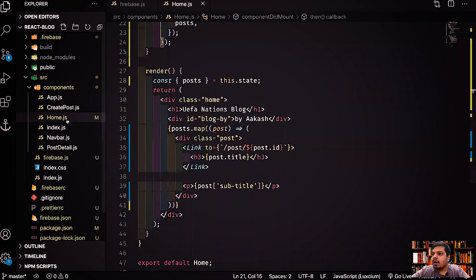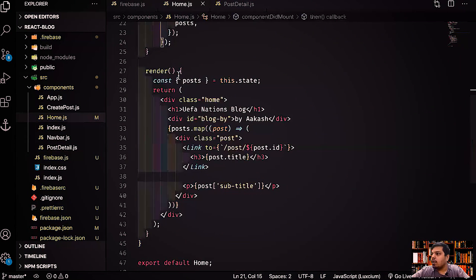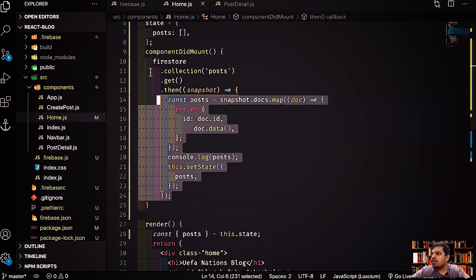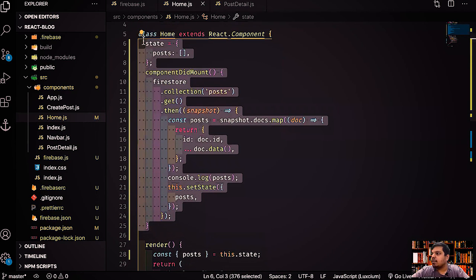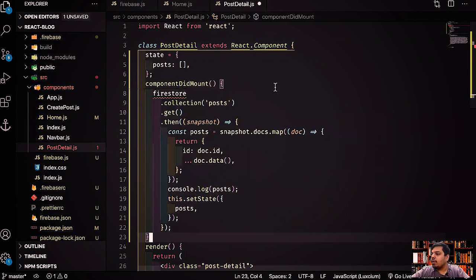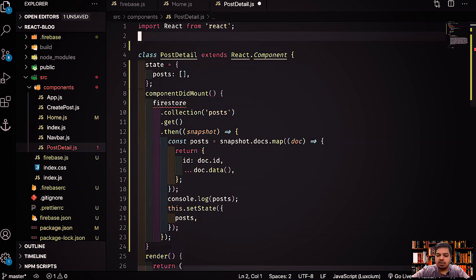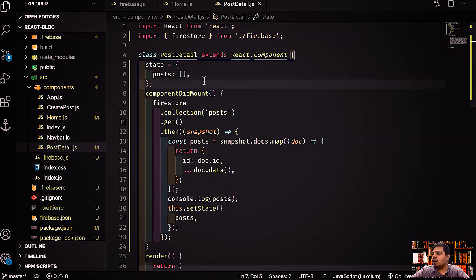Let's do that quickly. We'll have post detail over here, and let's go to home, and let's just copy the componentDidMount over here. Also the state, copy that and paste it over here, and we'll have to import Firestore as well. We'll say Firestore from Firebase, right? And save it, and I think it should work fine.